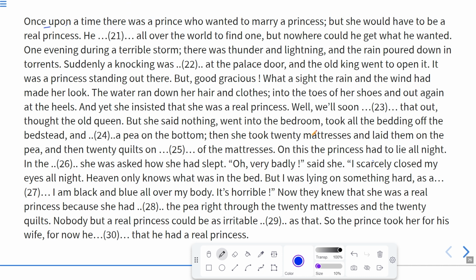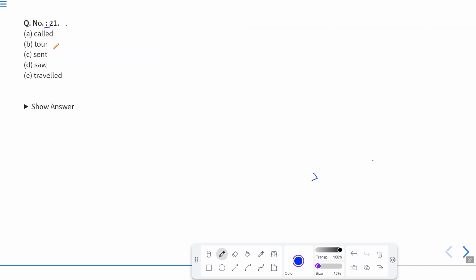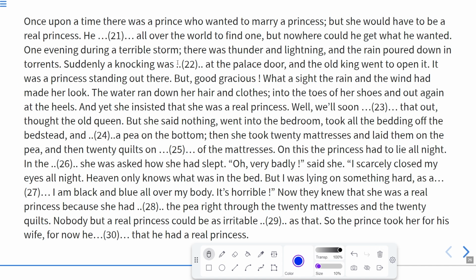Once upon a time, there was a prince. This is a story about a prince who wanted to marry a princess, but she would have to be a real princess. It means only after that he could marry her. He dashed all over the world to find one. So what did he do? He called, toured, sent, saw, traveled. Obviously he must have traveled. So the correct answer is E. He traveled all over the world to find one.